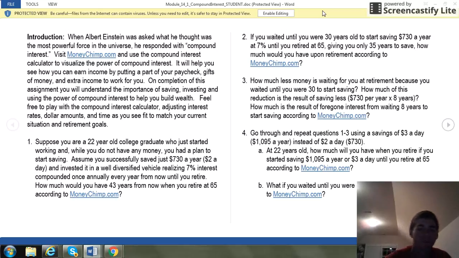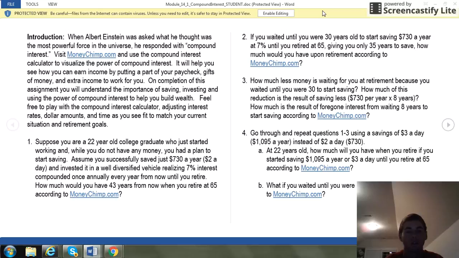So the main thing to remember from all this is, whether it's $1, $2, $3, or $4, it's never too early to start saving for anything. Because the more time you keep your money invested and compounded, the more money you'll make. Like it was shown earlier, at $10.95 and 43 years, you made just over $20,000 off his investment. When you went to 30, you only had 35 years to let it be compounded. You made just over $11,000. That's because he had less time to invest it, because he started saving so late.